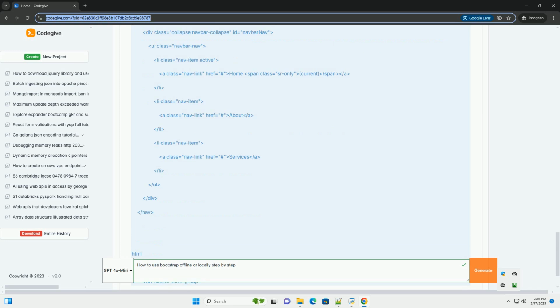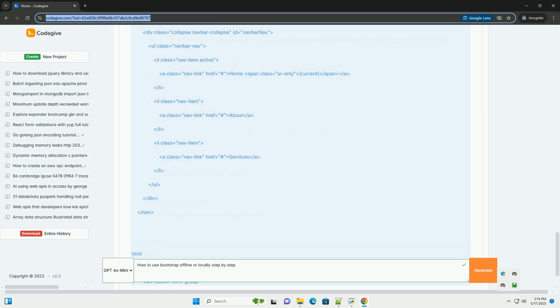4. Link Bootstrap CSS and JavaScript in your HTML. Open your index.html file in your text editor and add the following code. Explanation: link rel="stylesheet" href="bootstrap/css/bootstrap.min.css". This line links the Bootstrap CSS file to your HTML document. Crucially, the href attribute must point to the correct relative path to the bootstrap.min.css file. Make sure the path matches the actual location of the file within your project structure.